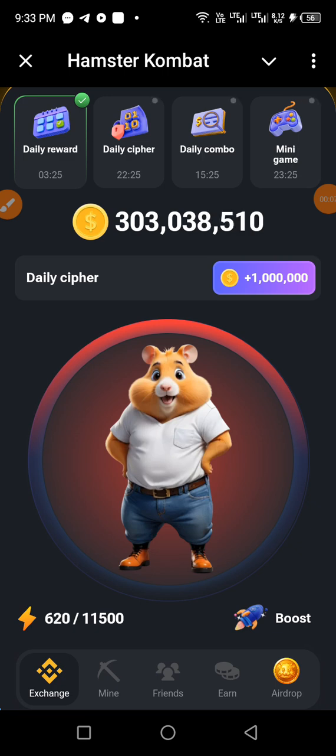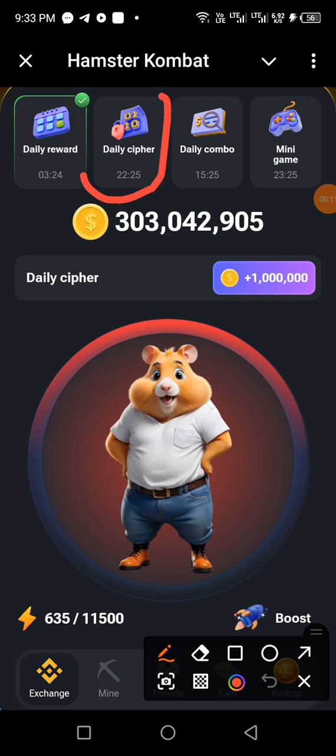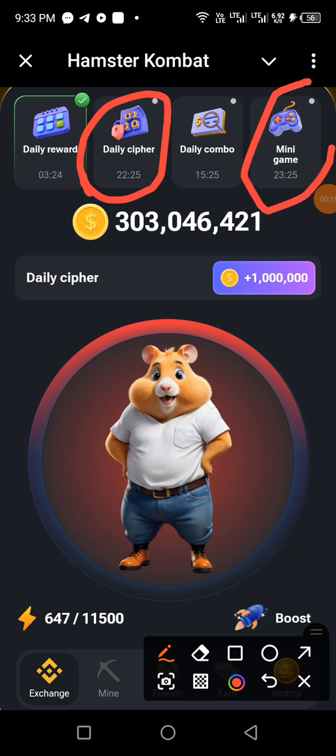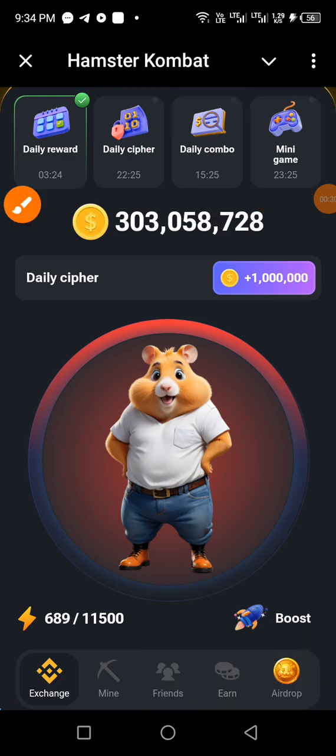So, we are here for our daily cipher. That is what I want to do now. Later on, I'm going to do a separate video for the game, immediately I'm done with this daily cipher. As for daily combo, today is very expensive, so I'll let it pass. I'm not doing daily combo, it's expensive. So let's get on with our daily cipher.